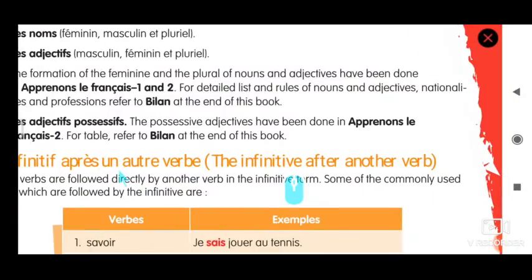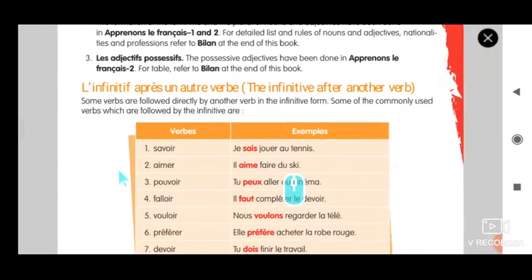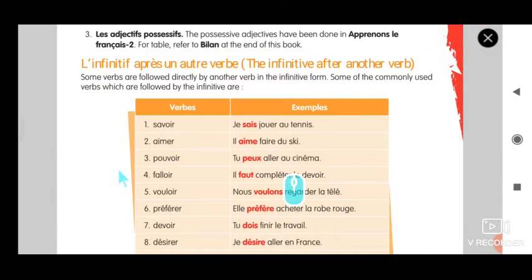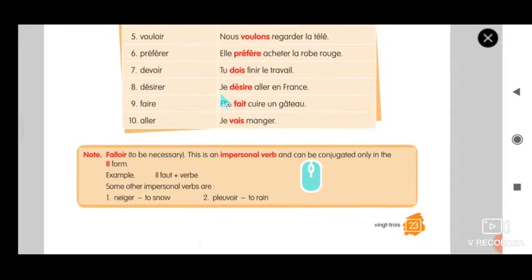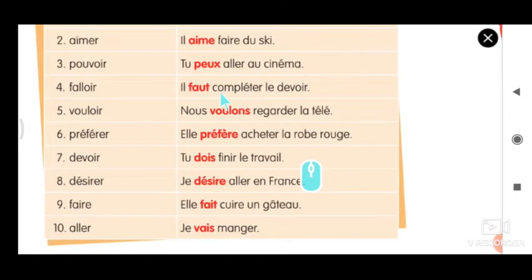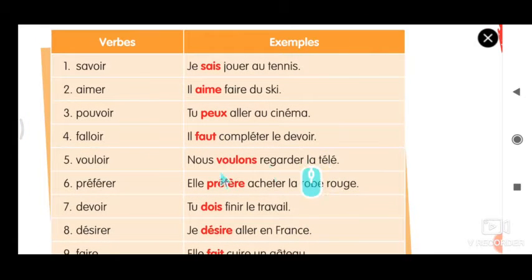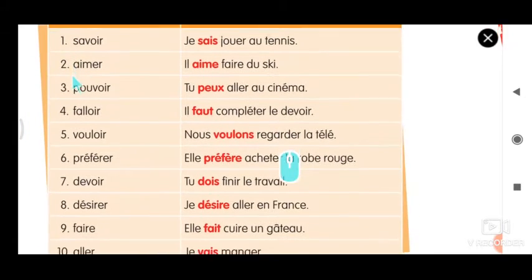Before solving this exercise we must know how to conjugate when there are two verbs. L'infinitif après un autre verbe, the verb after another verb. Some verbs are followed directly by another verb in the infinitive form. Some of the commonly used verbs followed by infinitives are on page number 23. No need to see the book, just see these semi verbs. This is called a semi verb.